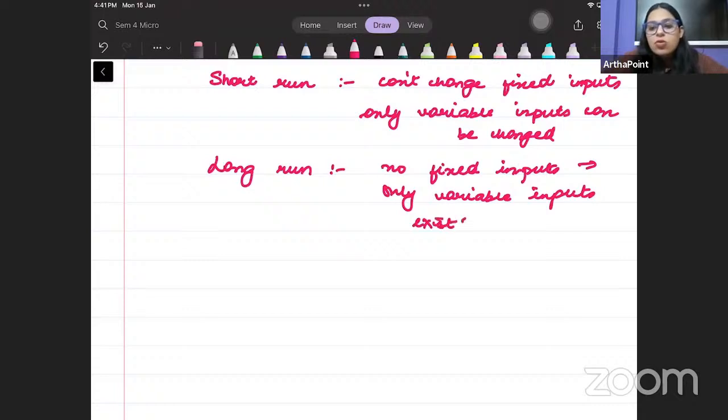right? Now, what we have to understand in this book is that we are trying to define pre-entry and exit based on the time. इस time period के हिसाब से हमें entry और exit को define करना है, right? So we can go ahead and say that whenever we talk about the number of firms in the economy, कि कितने firms होंगे market में, right? During that also we need to define short run period and long run.